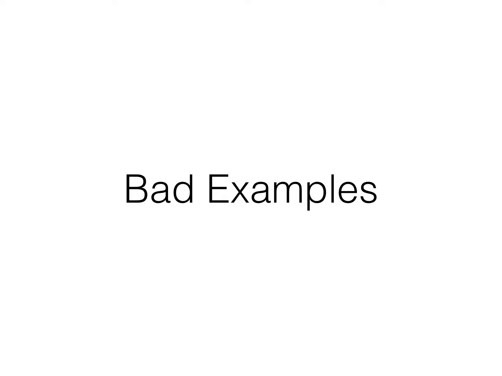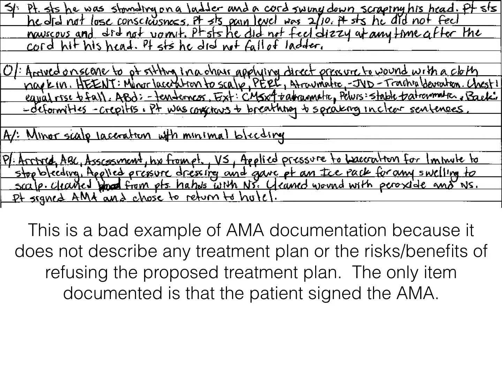Now we're going to shift our gears and talk about some bad examples and why these are bad examples. With this one, we see here that the provider simply wrote patient signed AMA and chose to return to hotel. The reason why this is a bad example of an AMA is because it doesn't talk about the treatment plan and what was proposed. Was it proposed the patient get stitches, that they seek evaluation in the ER, that they take an ambulance? We don't have any of that, so we need to make sure that we clearly document what recommendations were made to the patient.